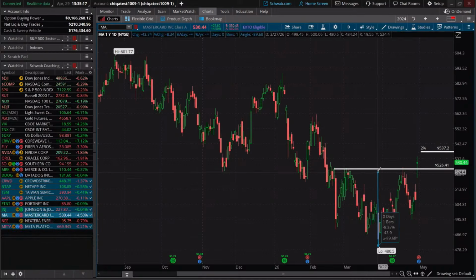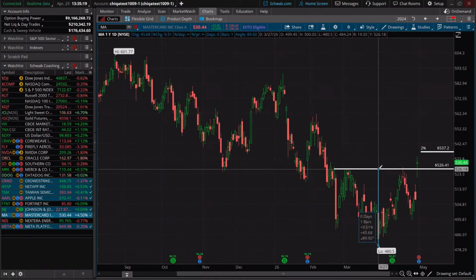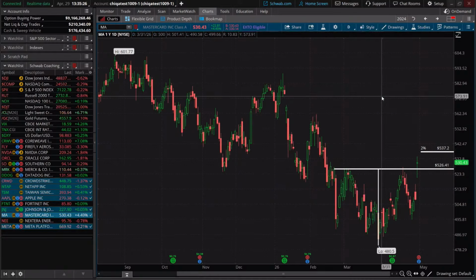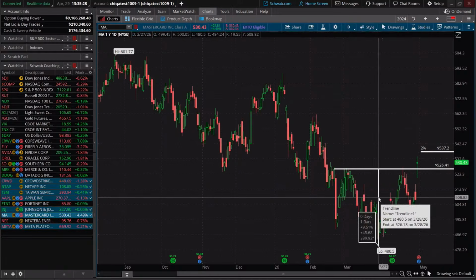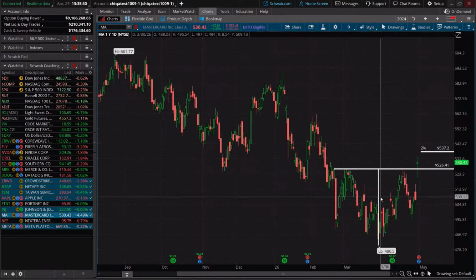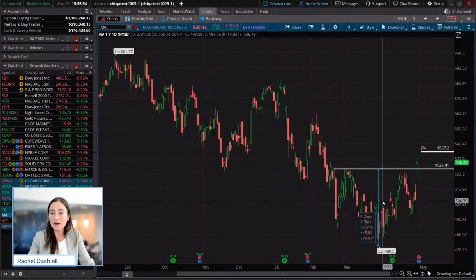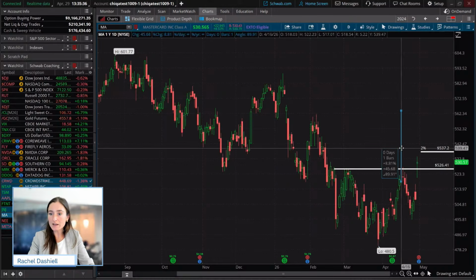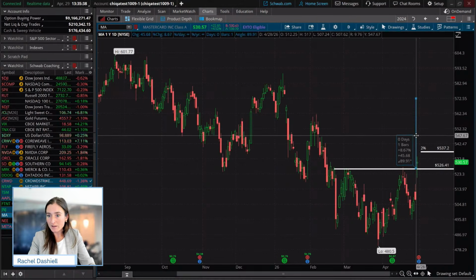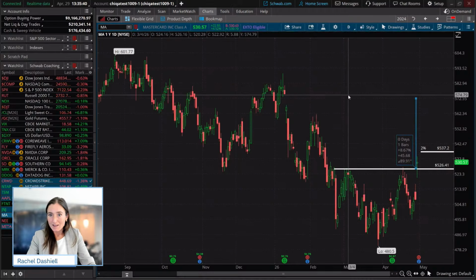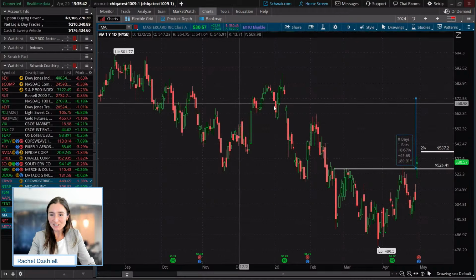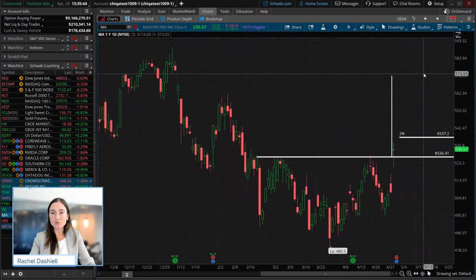So that means that entire depth of the pattern, we can take a measured move from the very, very low of that inverse head and shoulders pattern all the way to that neckline high. And that gives us roughly about a $45 move. So $45 depth of the pattern, and what pattern traders do is they take that measured move and they add it to the breakout point.